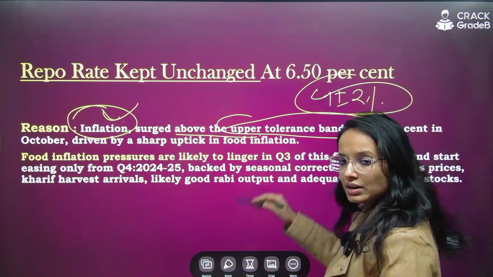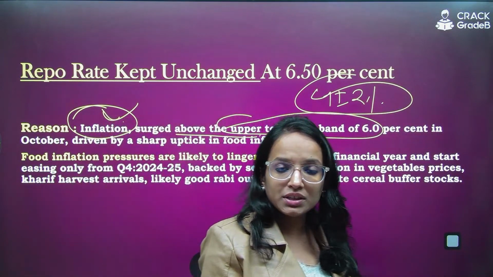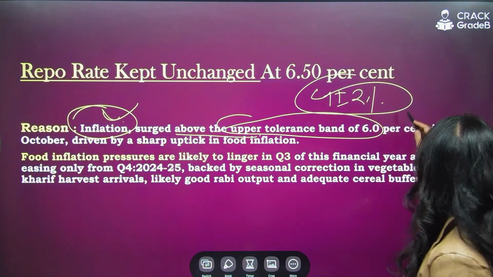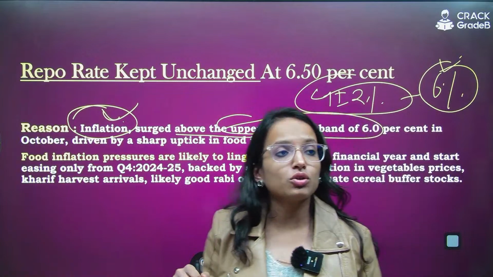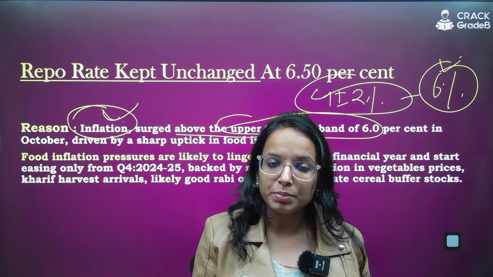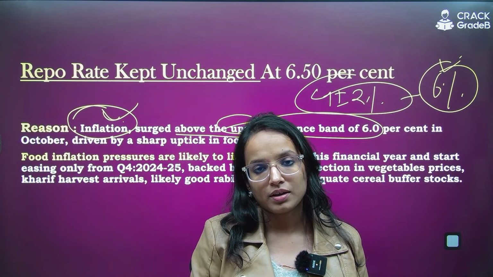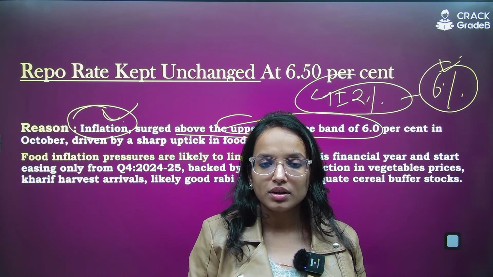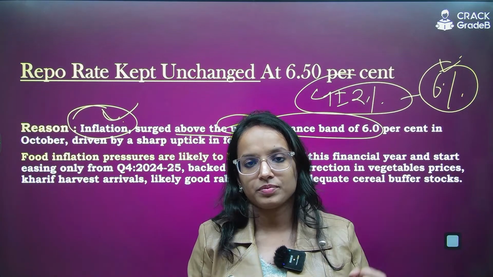So the upper tolerance band is 6%, but inflation has already crossed it. Now, since inflation has crossed the upper tolerance band of 6%, it is very important that these rates are kept higher. Are you getting my point? So as to contain the liquidity in the market.